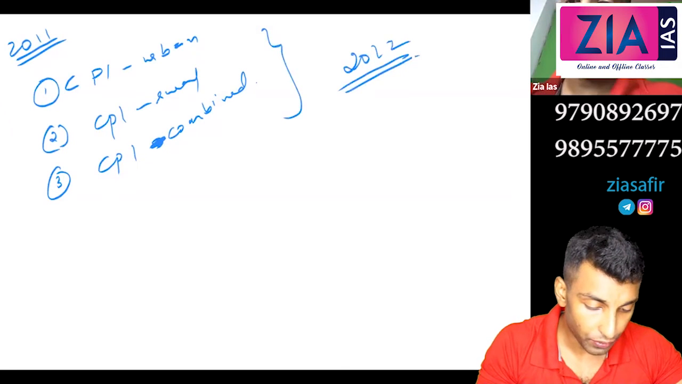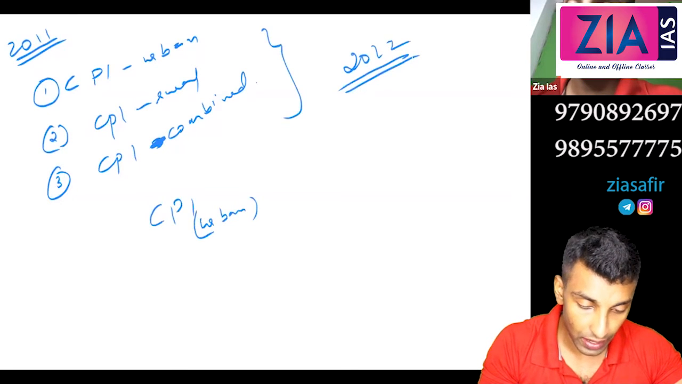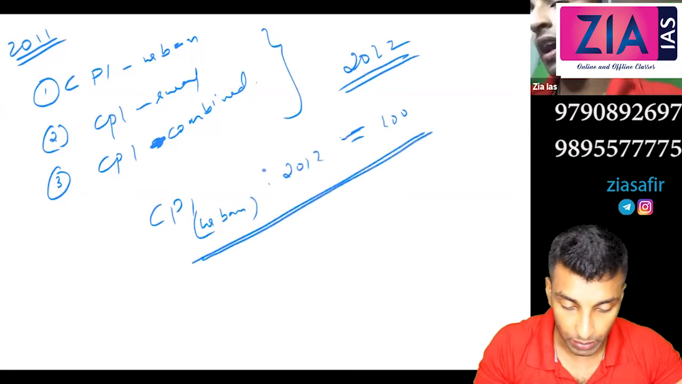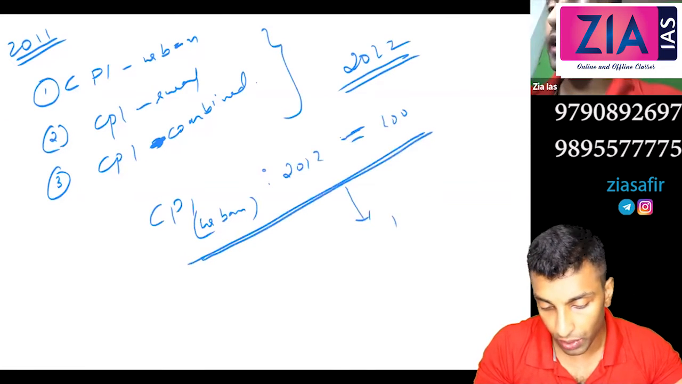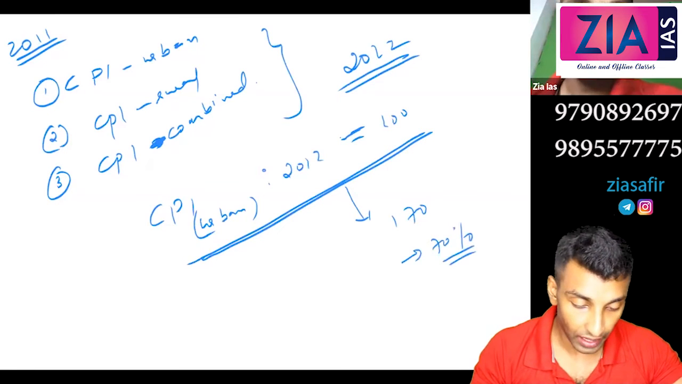So how will you write this? For example, CPI urban: the base year 2012 equal to 100. So this is how you'll write. And if I'm saying the value is 170 now, it indicates 70% inflation, like that.